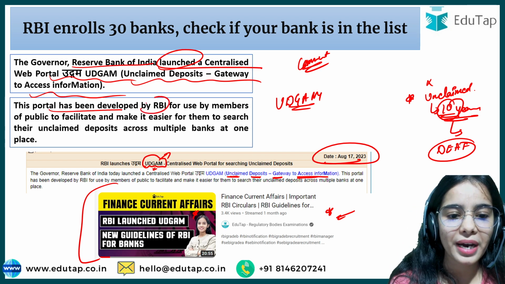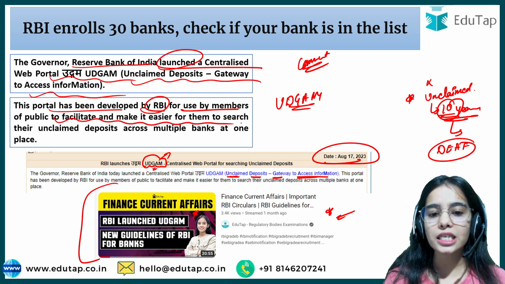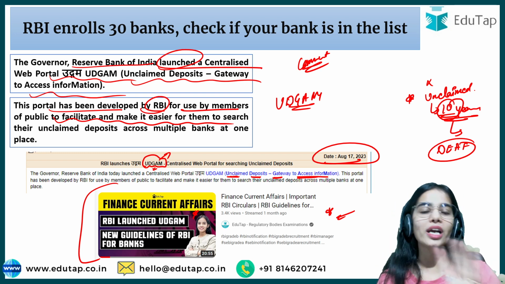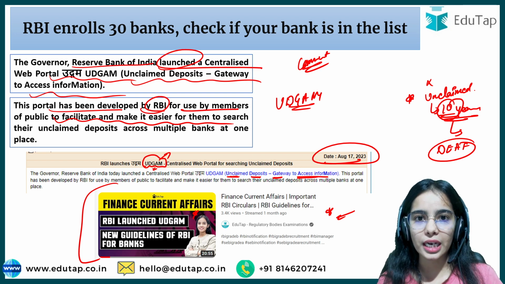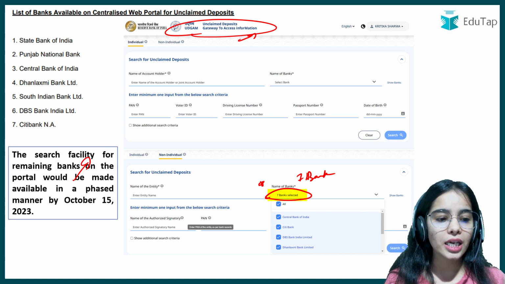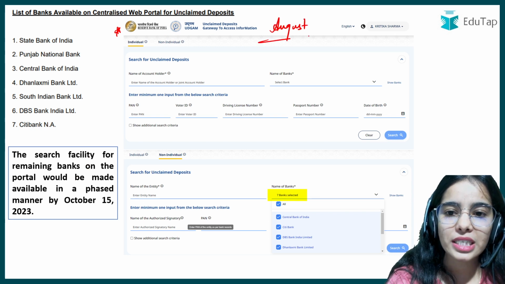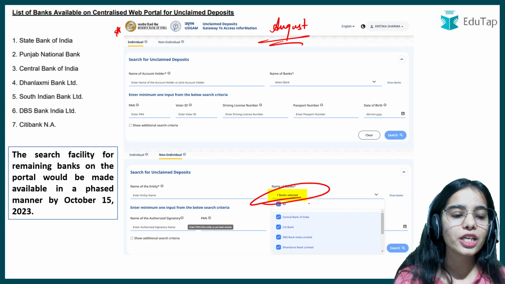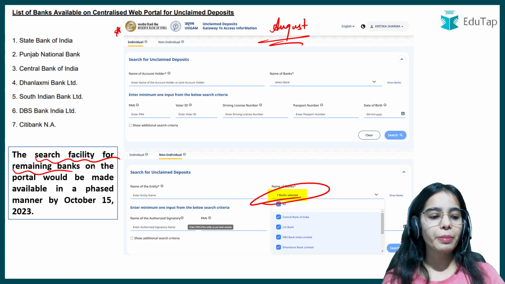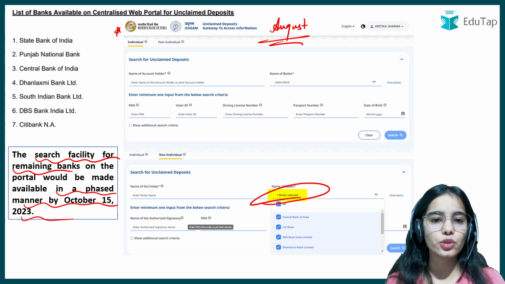So this portal has been developed by the RBI for use by members of the public, so that the public can use it to make it easier for them to search their unclaimed deposits across multiple banks at one place. So they do not have to go to different banks and search for their unclaimed deposits. Through one portal, you can search all the banks. In the starting, when it was launched in August, there were only 7 banks available in the Udgam, and the Reserve Bank of India said that the search facility for more banks will be available in a phased manner by October 15, 2023, and the RBI has stood on its promise.